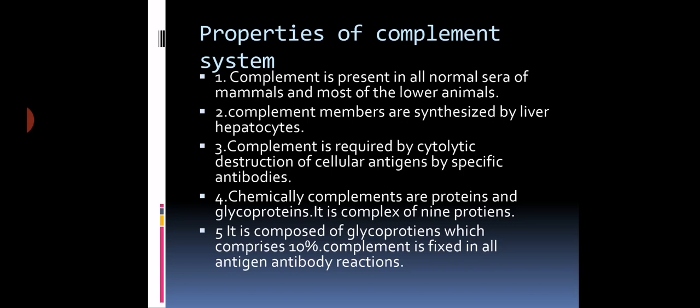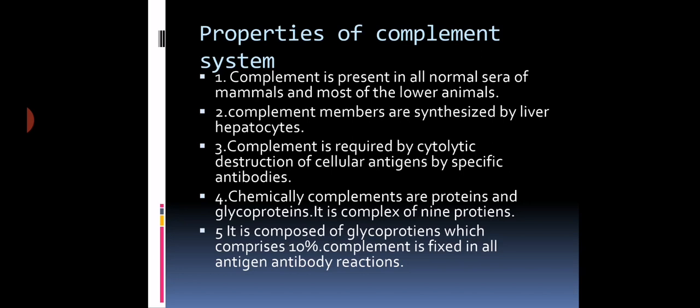See here, when antibodies are produced against the antigen, they may be complement fixing or they may not be complement fixing antibodies. Each and every class of antibody or immunoglobulin has its own specific property. And we know that the Fc portion of the antibody molecule determines the biological property. Last year we studied that.